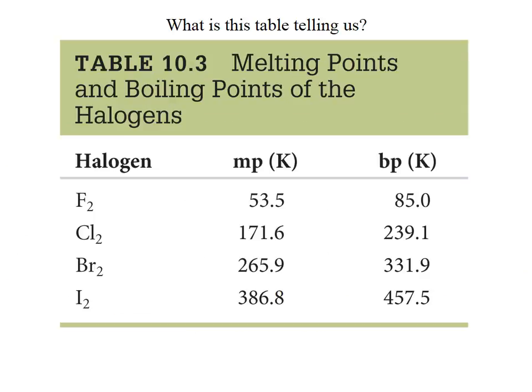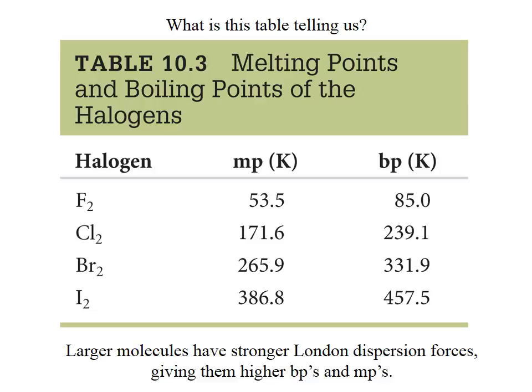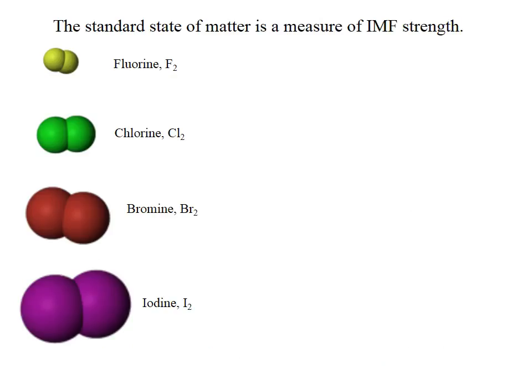One more table is a table comparing the melting points and boiling points of the halogens, which we've also already talked about. Halogens, fluorine, chlorine, bromine, and iodine, are all nonpolar molecules, which means London dispersion force is the only intermolecular force present. And this table is showing us that larger molecules have stronger London dispersion forces, that would be iodine, which gives them higher boiling points and higher melting points. If we compare these four molecules' models, you can see them here.